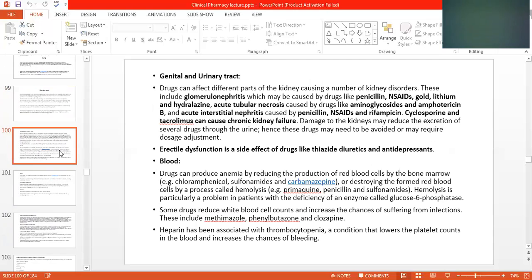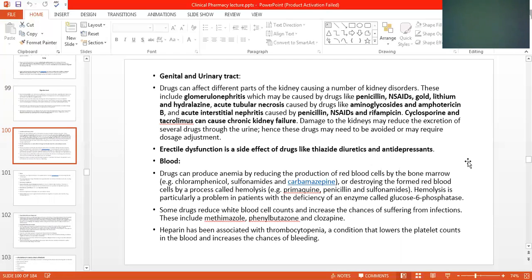Next, the drugs affecting the genital and urinary tract, in both male and female. So we have to consider this also. Drugs can affect different parts of the kidney, causing a number of kidney disorders. These include glomerulonephritis, inflammation of the glomeruli, which can be caused by drugs like penicillin, NSAIDs, gold, lithium, and hydralazine.